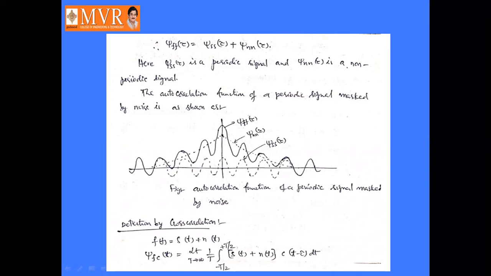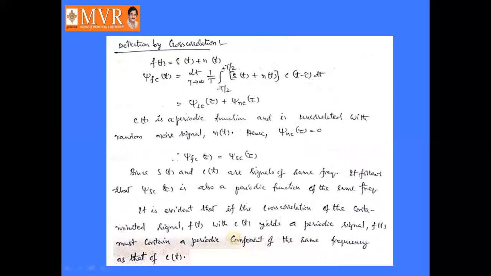Here f of t is the combination of s of t and n of t. By doing the simple multiplication, we will get JSC of tau plus JNC of tau. But JNC of tau is the uncorrelated noise signal, so that's why it is equal to 0. So JFC of tau is equal to JSC of tau.